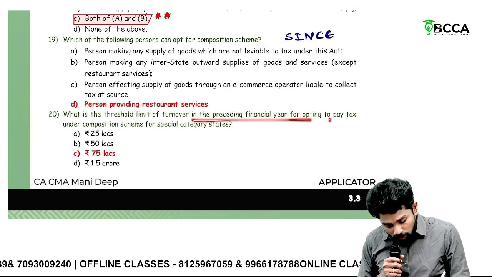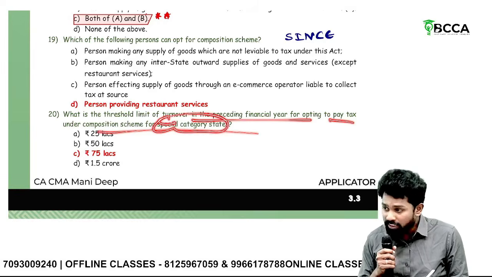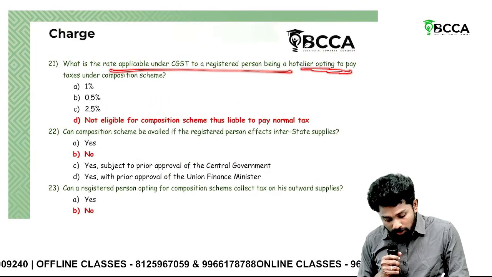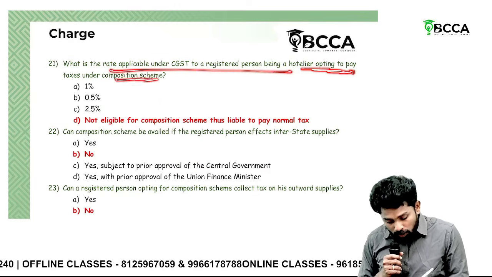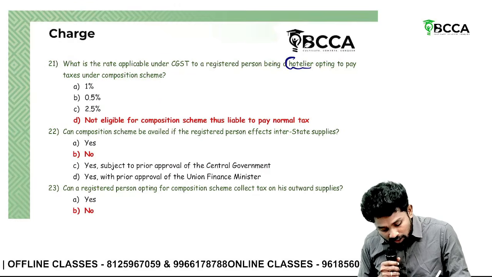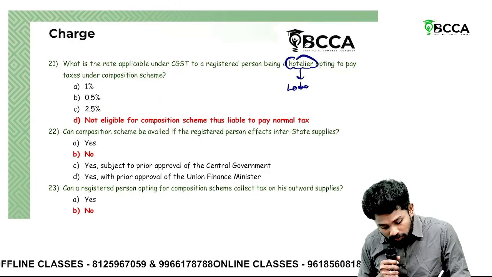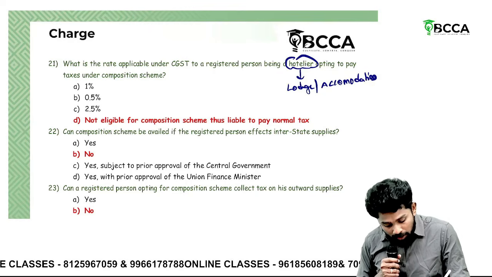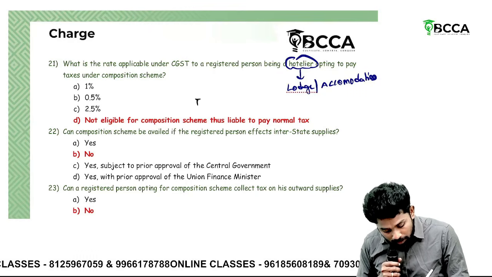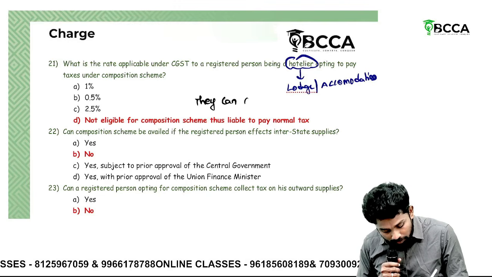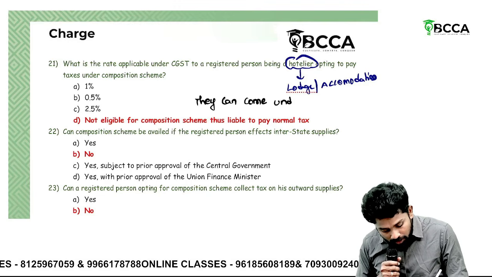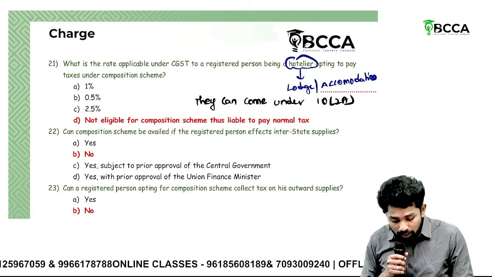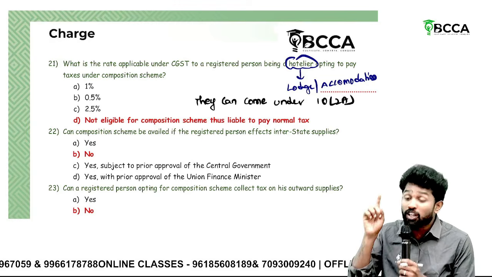What is the threshold for opting to pay tax under composition scheme for special category states? 75 lakhs. What is the tax rate applicable for a hotelier opting to pay tax under composition scheme? Sir, here hotel, it's not restaurant. It's like a lodge kind of providing accommodation. That's why they said like not eligible. But currently they can come under 10 subsection 2A, but not under 10 subsection 1. Because here hotelier means they're providing accommodation. It's not restaurant.